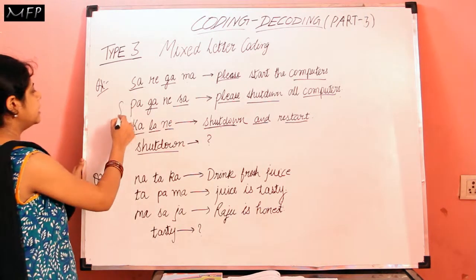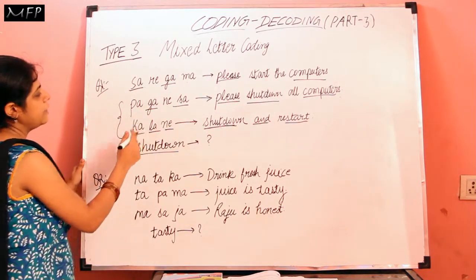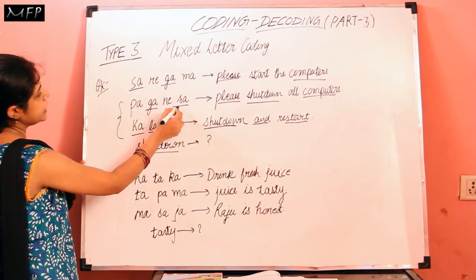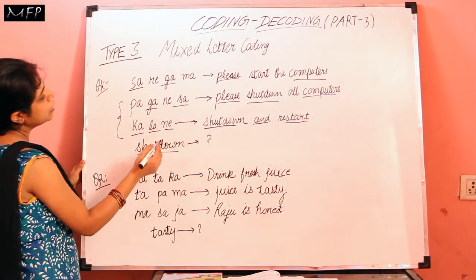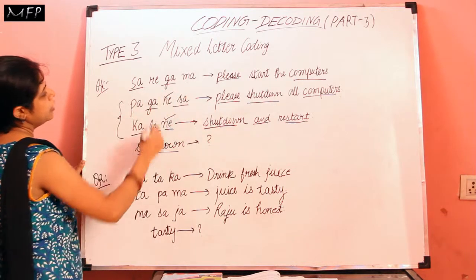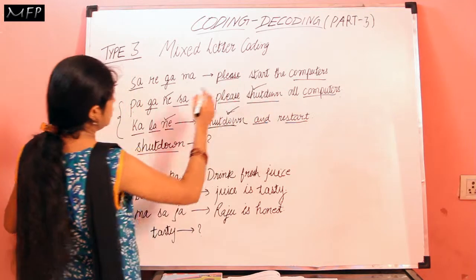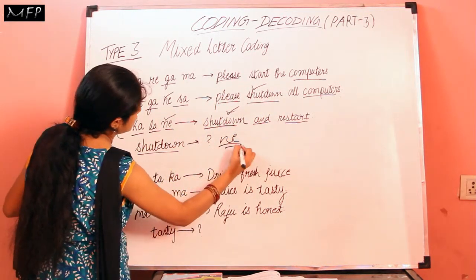So we will see what is common in these two codes which are given. Pa ga ne sa is the code for please shut down all computers, and ka la ne is the code for shut down and restart. And what is common? Ne. And in the sentences, shutdown is common. So the code for shutdown is ne. Okay, this is the answer.